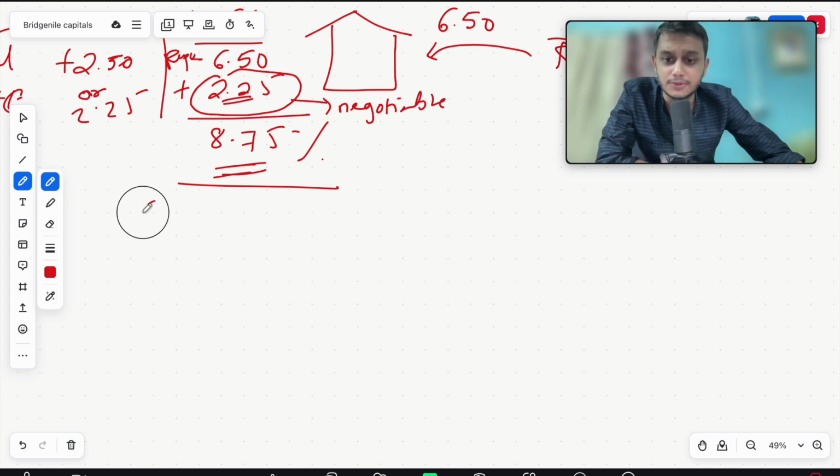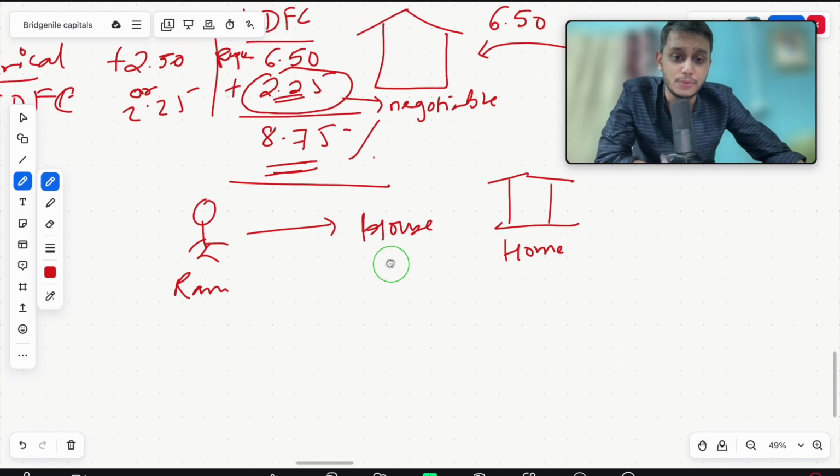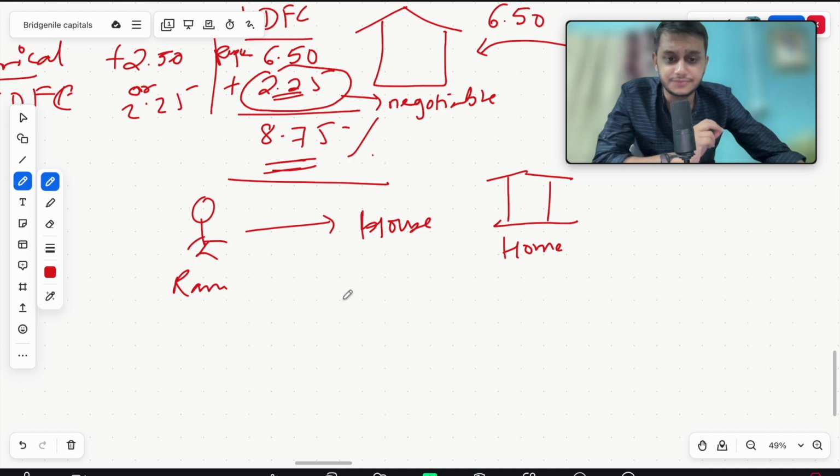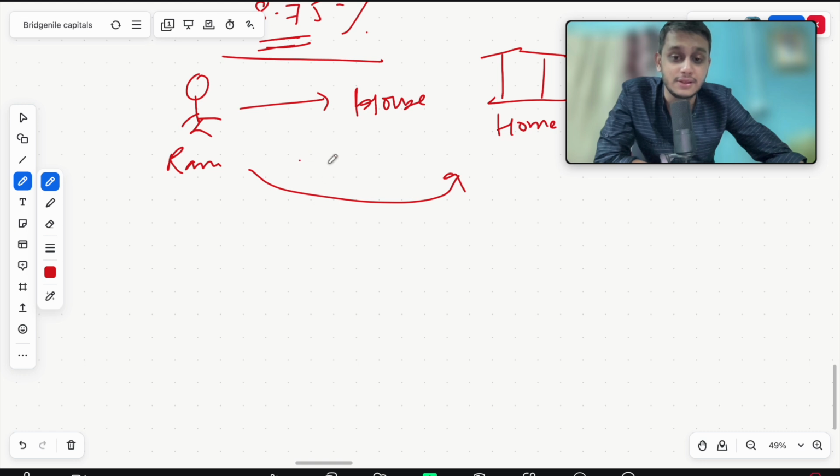Suppose there is a person named Ram. He buys a house because it is the dream of every individual staying in India or across all countries to have their own home. And in order to make their own home, the problem here starts: they get emotional with the factor and they don't understand finance. As a result, they take high levels of interest rates. What is the level? They are charged 8.75% by the bank.